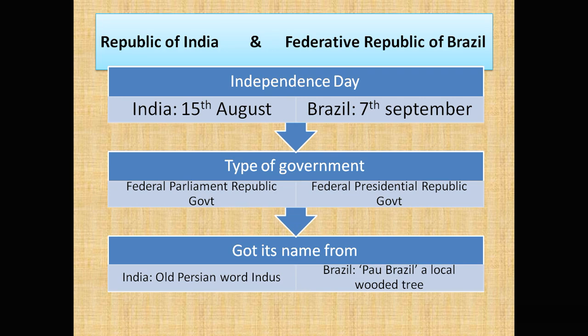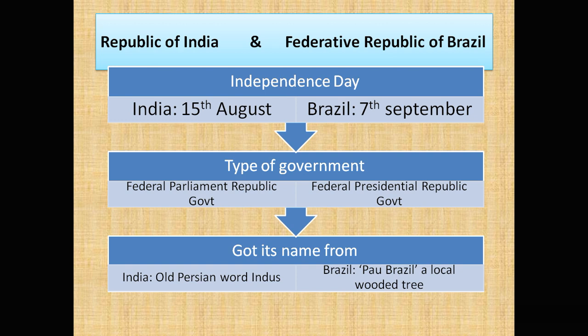Again, there is a comparison in terms of three things here: independence, type of government, and how each got its name. Let us see India, the Republic of India, and the Republic of Brazil. India's independence is on the 15th of August, whereas Brazil's is on the 7th of September, the next month itself. The type of government: here we have a parliamentary government, they have a presidential government. That is the difference. Otherwise both are republic governments.